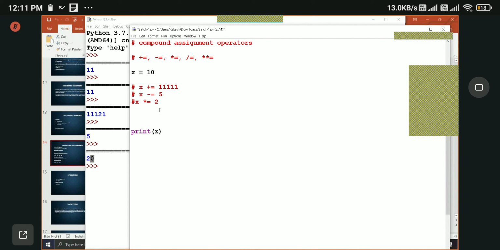What if I say x division equal to, let's say, 5? What is the output of x division equal to 5? Can anyone give me an output? The answer? 2.0, 2.